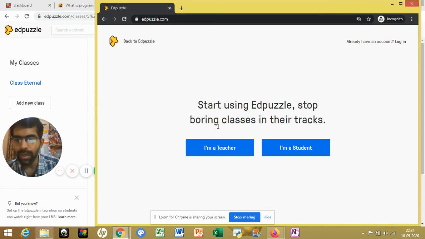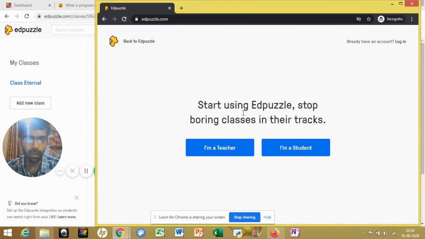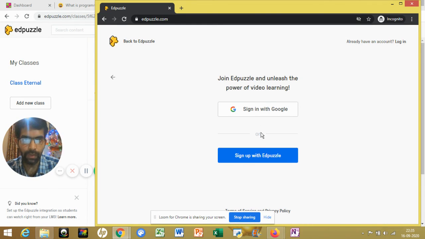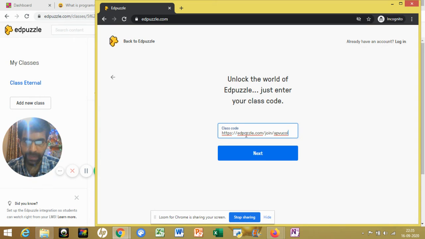Whatever you are able to see, I have logged in from a different window of Google Chrome. There I will be signing in as a student. I will sign up with Edpuzzle. You don't have to create an account for students, you just have to paste the code which we have copied. Then you can press the next button.